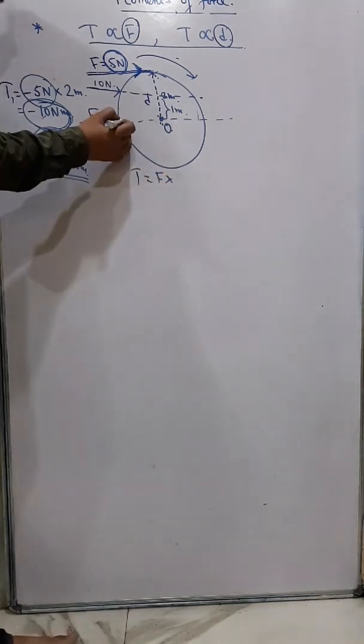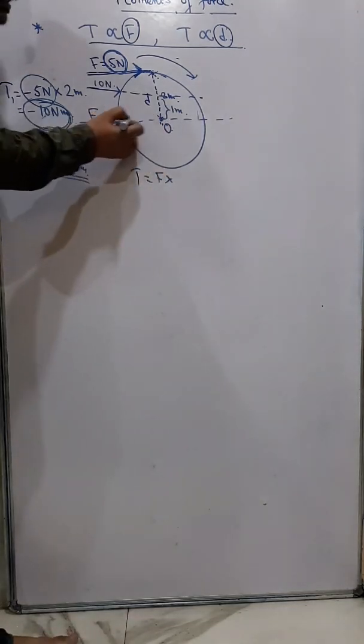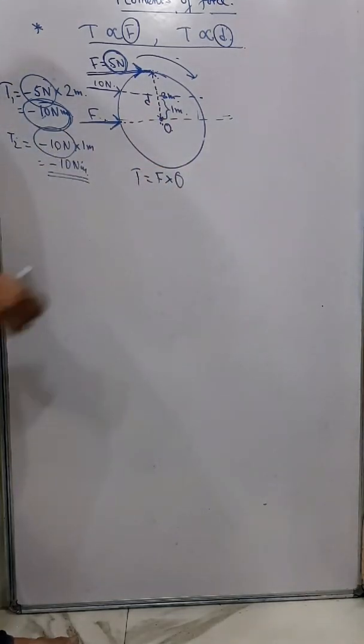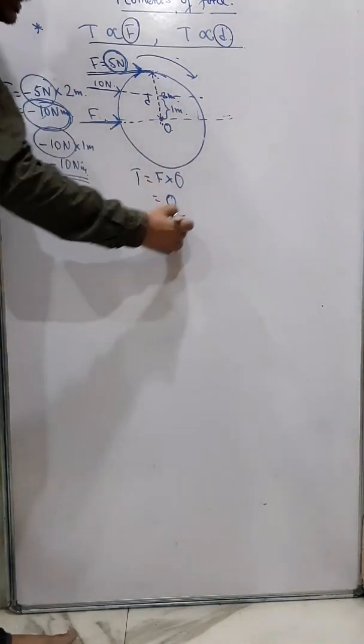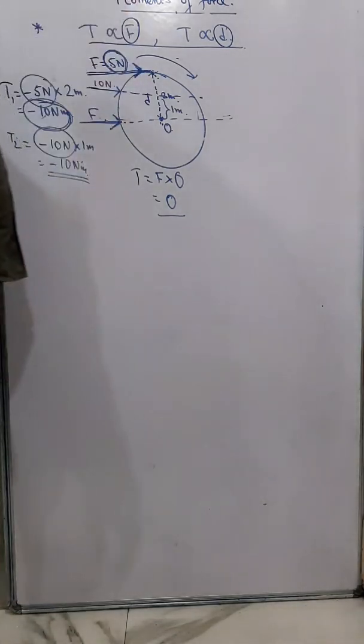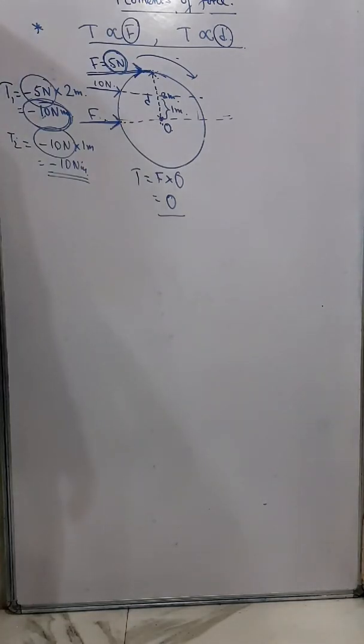F into the perpendicular distance of the line of action of force from the axis of rotation, which is 0. And finally I am getting turning force as 0, and therefore the body will not rotate.